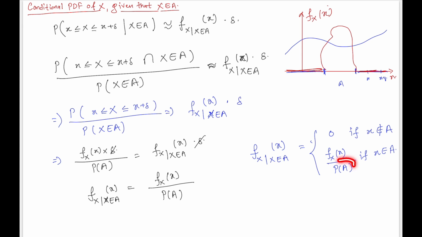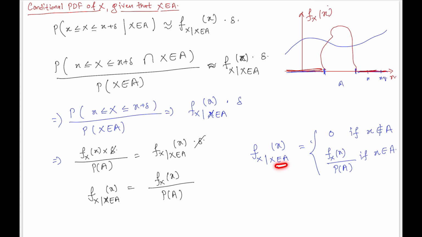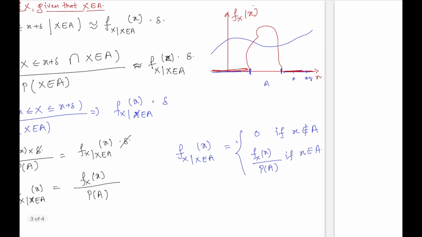So overall this factor is what is scaling the shape of the PDF, or ultimately, if I have to say, this is the revised PDF after imposing or after given some condition, right? So this is the complete revised PDF after given this condition. I hope it makes sense. If you have any question, let me know in the comment section or maybe in the group.